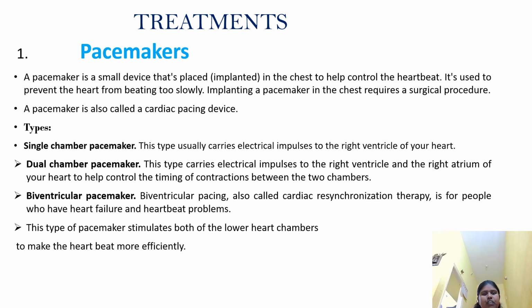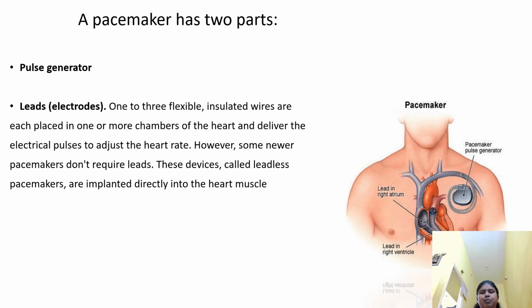Biventricular pacemaker: biventricular pacing, also called cardiac resynchronization therapy, is for people who have heart failure and heartbeat problems. This type of pacemaker stimulates both the lower heart chambers to make the heart beat more efficiently. A pacemaker has two parts: the pulse generator and electrodes.